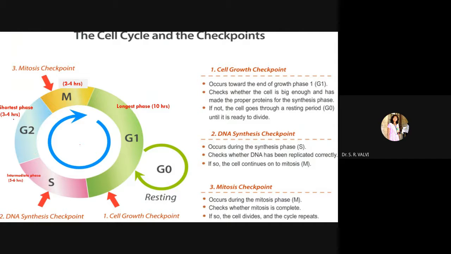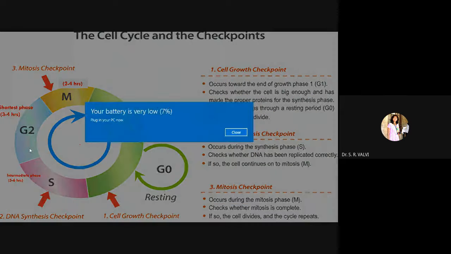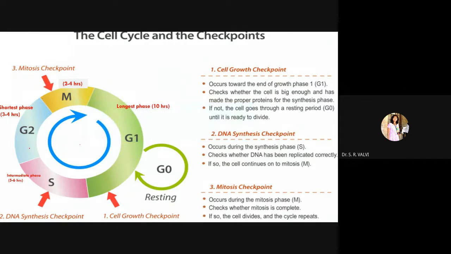And now come towards the G2 phase. G2 is the shortest phase. See, which phase did I say is the longest phase? G1 phase, right? G1 is the longest phase, which takes 10 hours for its preparation. Then it goes next to the S phase, the synthesis phase, where it spends 6 hours, and then it proceeds further to the next phase, that is G2 phase, right? Here it takes almost 3 to 4 hours for its preparation.